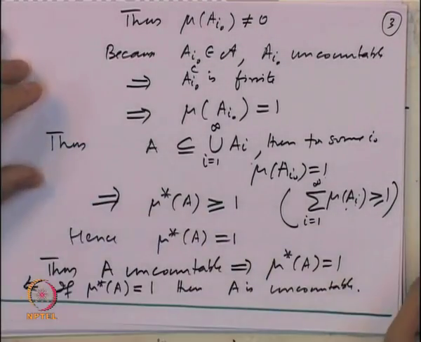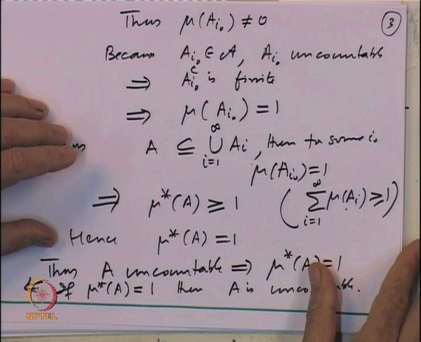So, we have characterized all sets for which outer measure is going to be equal to 1. We have shown that for the outer measure mu star induced by the measure mu that we are looking at, where mu of A is equal to 0 whenever A is finite, and mu of A is equal to 1 when A complement is finite, mu star of every countable set is equal to 0, and mu star of a set is equal to 1 if and only if the set is uncountable.